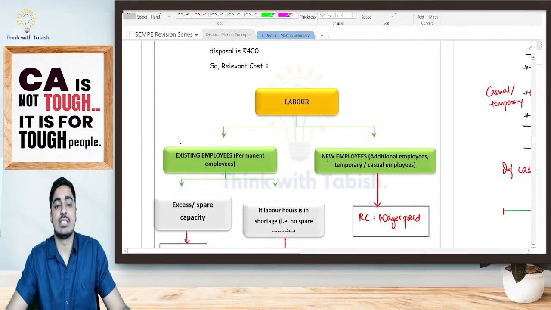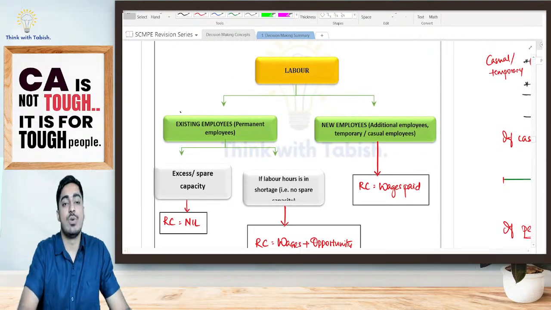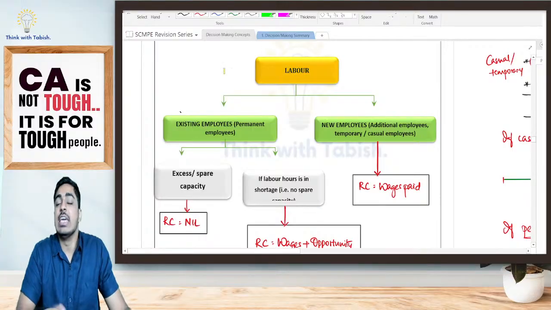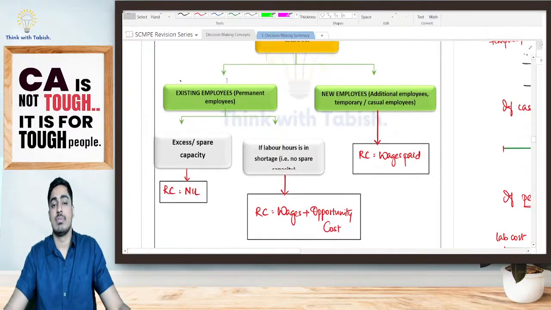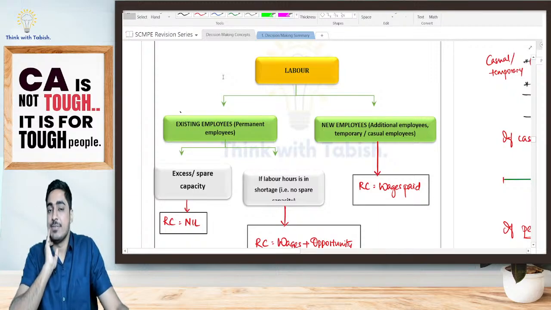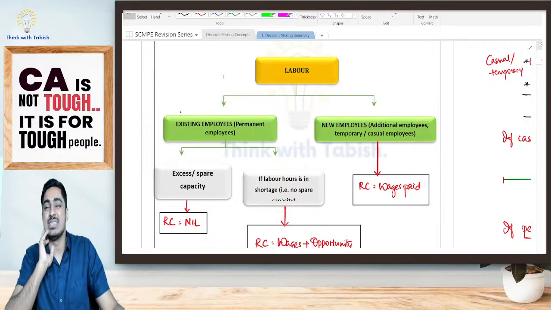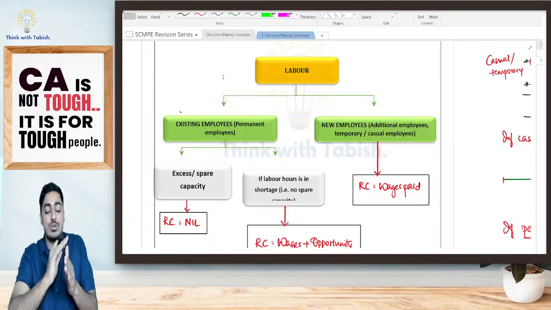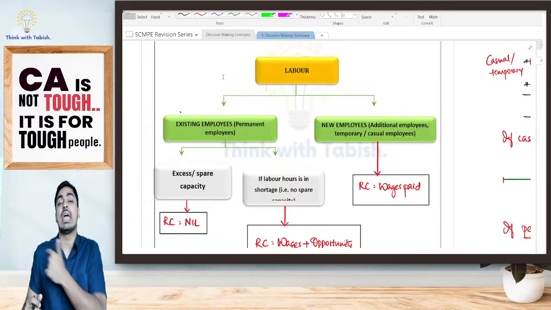Yes. Now let us continue further, students. Now let us look at the labor cost. Continuing the same example, I'm planning to start my CA Final classes. For that I want a few employees who can take care of the administration, query handling, all of that. So I'm going to start CA Final classes and I want to calculate my relevant cost.